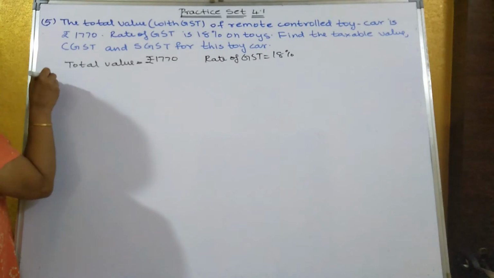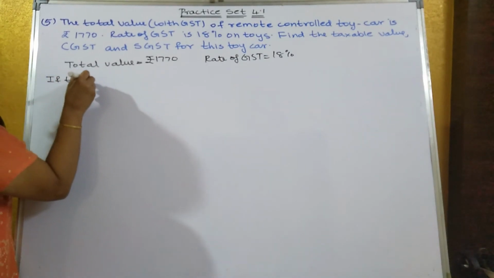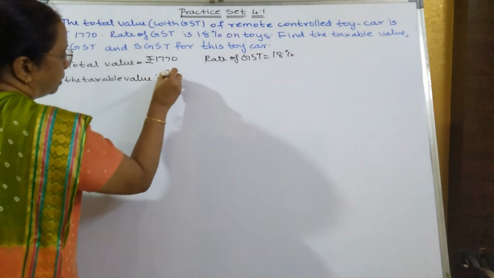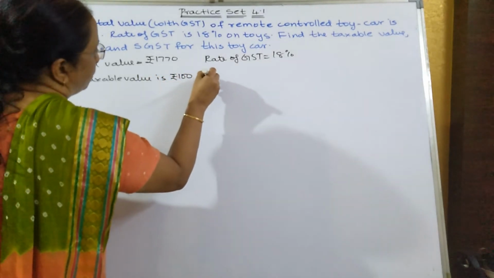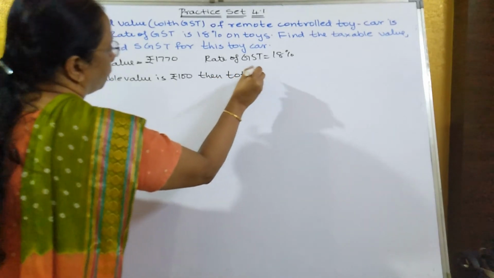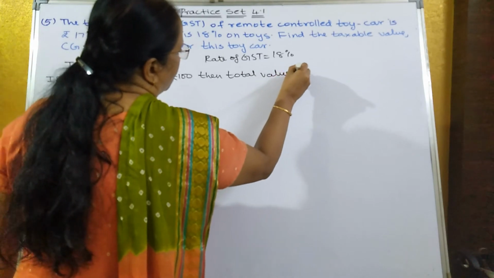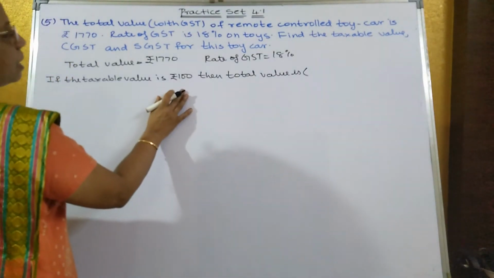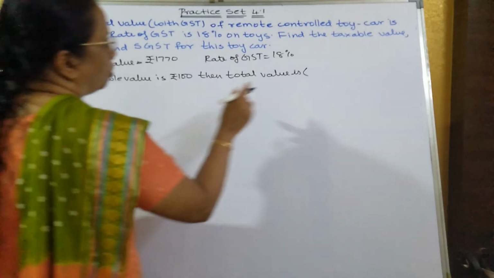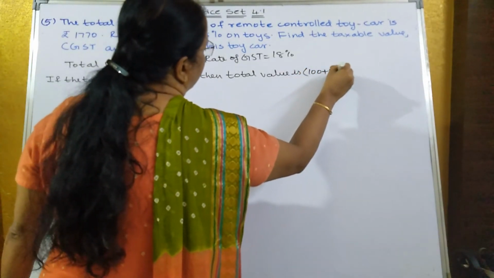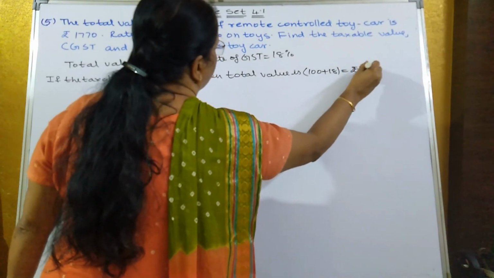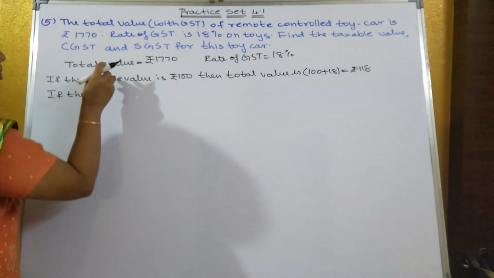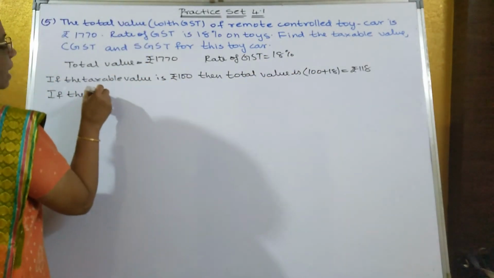So you can write this way: if the taxable value is rupees 100, then total value is rupees, that is, as I already told, the total value will be with GST. If it is 100 rupees, how much will its GST be? Rupees 18. So how much do both add up to? 100 + 18, that's equal to rupees 118. Now next step, we have to find out the taxable value. They have said find the taxable value.